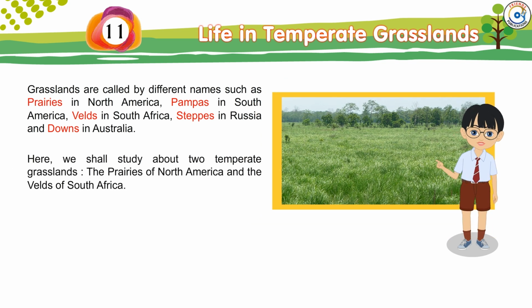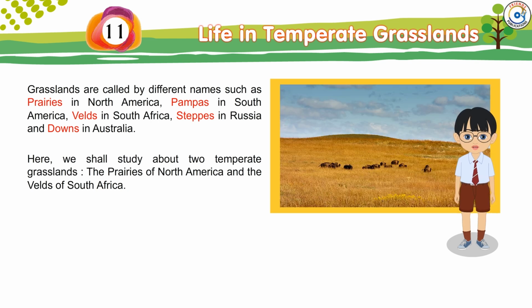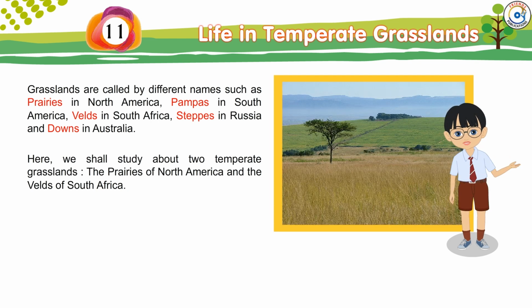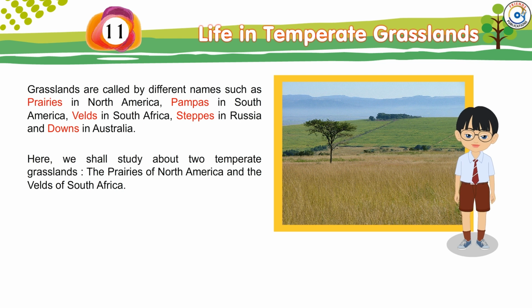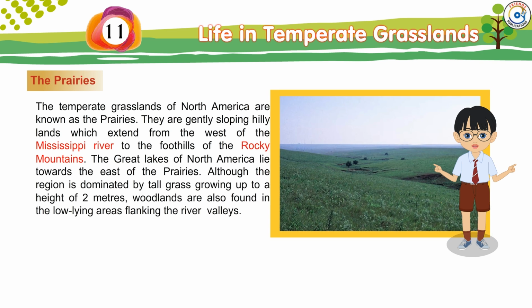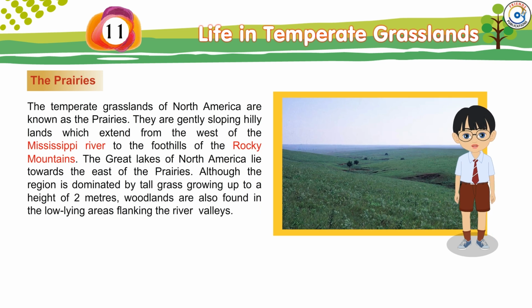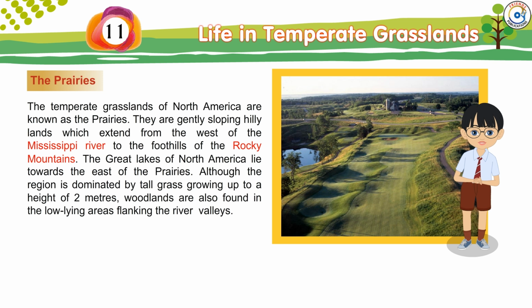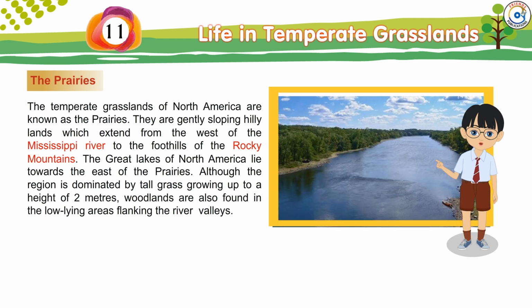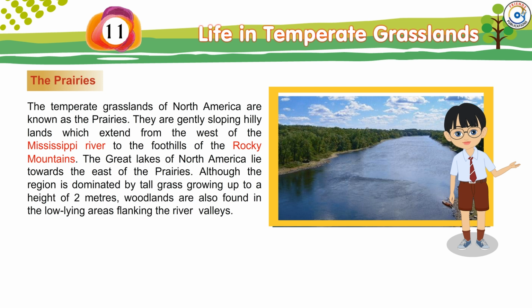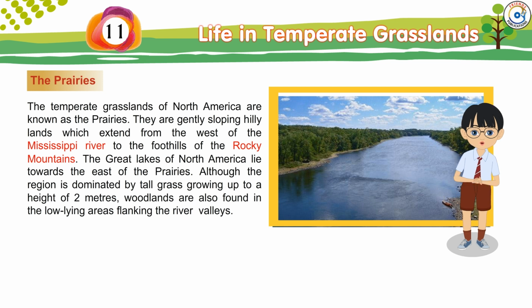Here we shall study about two temperate grasslands, the prairies of North America and the veld of South Africa. The prairies. The temperate grasslands of North America are known as the prairies. They are gently sloping hilly lands which extend from the west of the Mississippi River to the foothills of the Rocky Mountains. The Great Lakes of North America lie towards the east of the prairies. Although the region is dominated by tall grass growing up to a height of 2 meters, woodlands are also found in the low-lying areas flanking the river valleys.